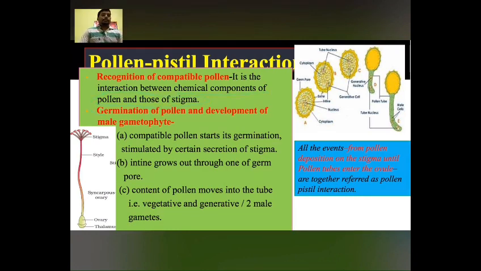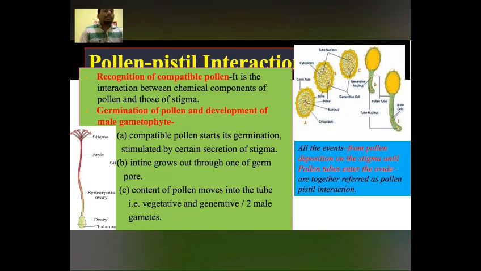And the second event: if the right type of pollen has landed on the stigma, then the second event will take place, that is germination of pollen and development of male gametophyte. The compatible pollen starts its germination, stimulated by certain secretions of the stigma. The stigma will secrete certain enzymes which will receive the pollen, and it starts its germination.